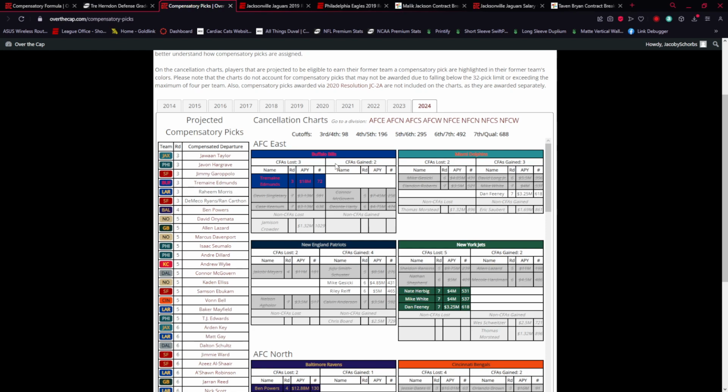Now be watching as well for players that have been released that can be starters. Those are the best ones that you can go after. Take, for example, and I don't know if I'd like these players a ton to be additions to the team, but maybe a Mitch Morse from Buffalo, or another Buffalo player in Tre'Davious White, if you think he fits on this team. I haven't done my research into him. I don't know personally, but those players don't count because they were released. So if the Jaguars focus on players that have been released from their teams, and then they limit how many CFAs they sign, they will get a third-round pick in 2025 if Calvin Ridley walks. So that's what you need to know.